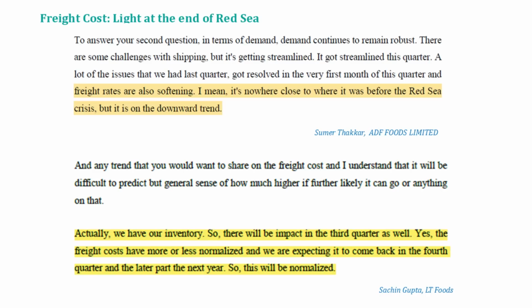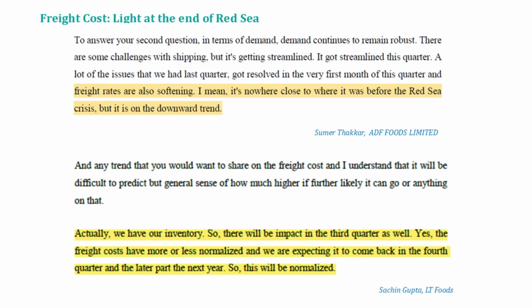The third interesting chatter which is happening in the FMCG world is, and I'm not covering large cap companies because that is not the universe I usually cover. Usually I am more interested in small and mid cap. Even the valuations at which they trade, right now everything looks expensive, but still I find small and mid cap as the hunting ground. So in FMCG, especially companies which are exposed to export markets like ADF Foods or rice export businesses, the Red Sea issue and freight cost have been a little bit of pain and have impacted the margin.